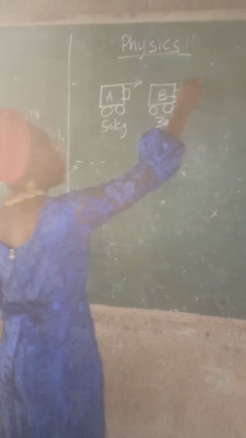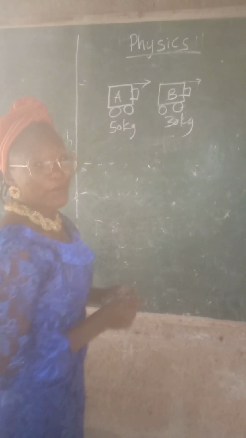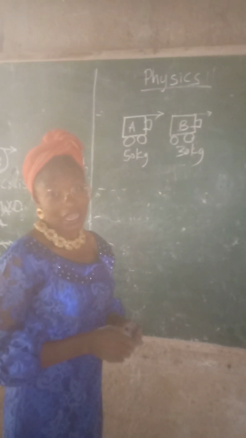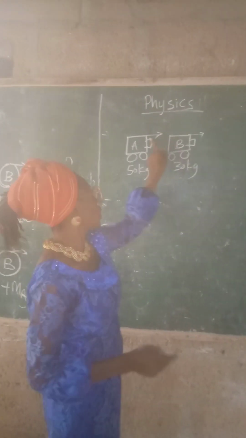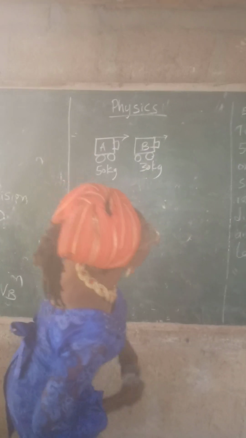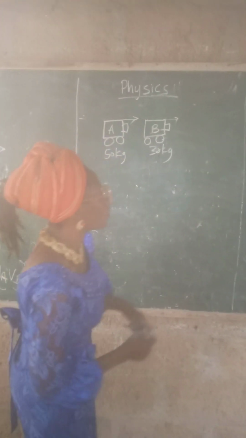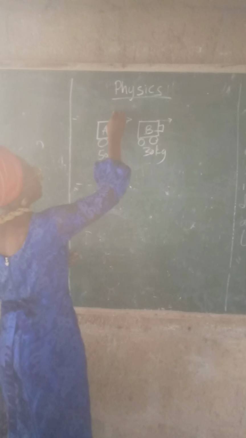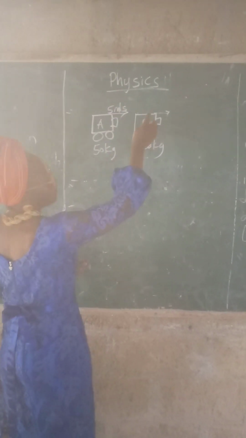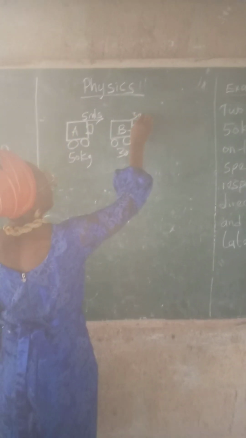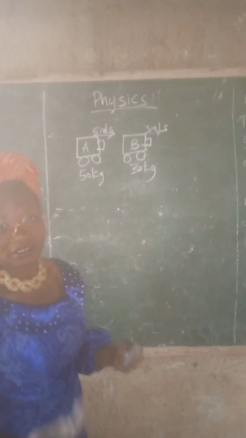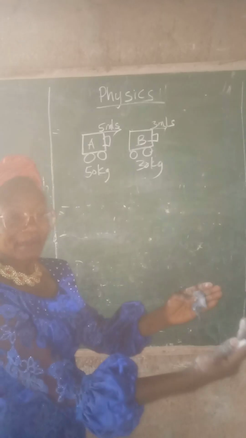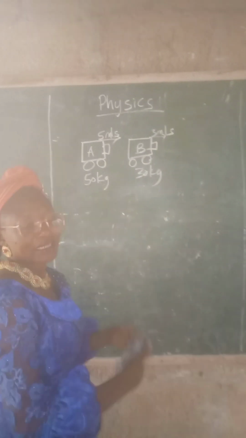Please, I hope you know momentum is a vector, and you know what vectors are. They have both magnitude and direction. It's important that you include this. Now we have them traveling on the same plane with speeds of 5 meters per second and 3 meters per second, respectively. You know what respectively stands for, right? It means the first number given is for the first object and the second number is for the second object.